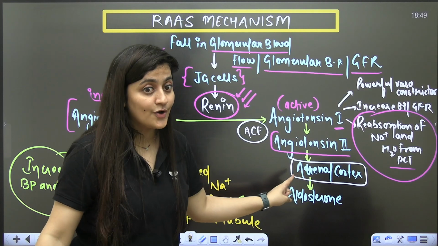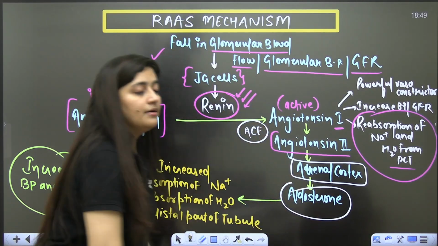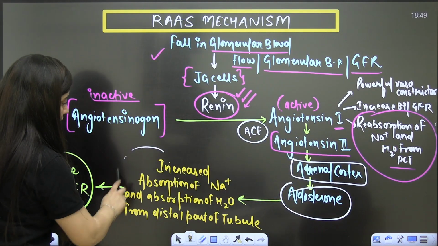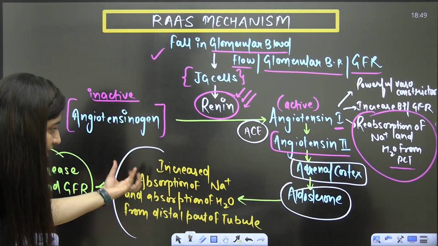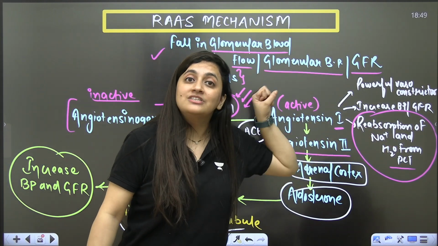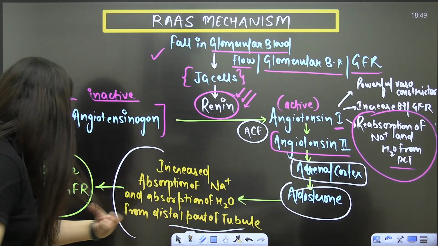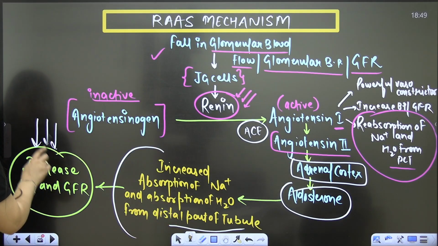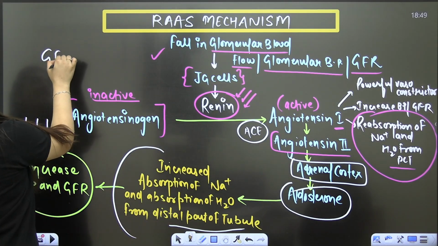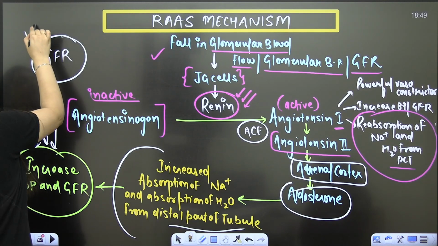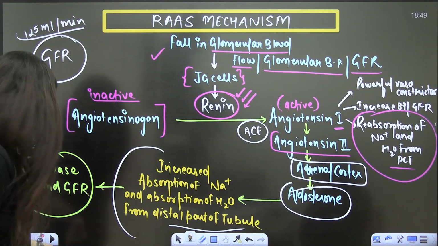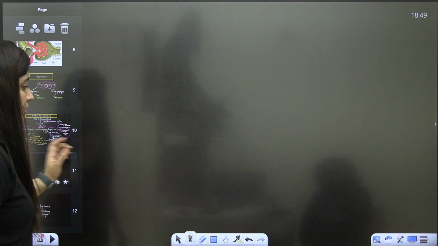You know what is adrenal cortex now, and that in return will release the mineralocorticoid aldosterone. Now this aldosterone will again increase the sodium and water absorption from the distal part. So angiotensin 2 acts on the proximal part of the nephron, and aldosterone on the distal part, which will result in increase in blood pressure and GFR. So this is how kidneys maintain their glomerular filtration rate. It is 125 ml per minute. It is the amount of filtrate formed by kidneys per minute. So this is all about the RAS mechanism, one of the most important topics.